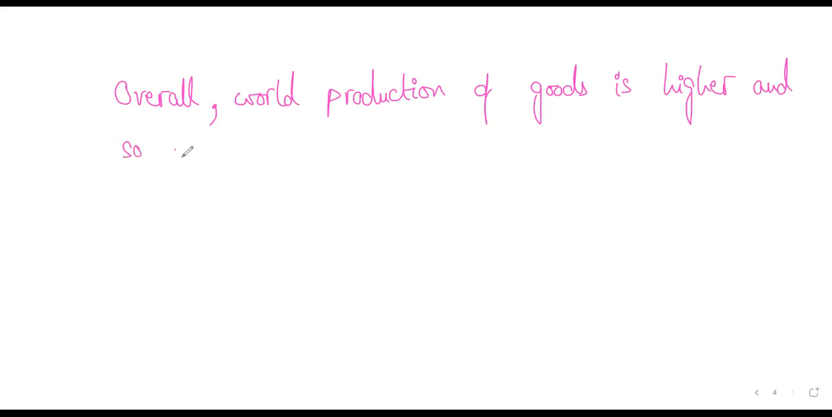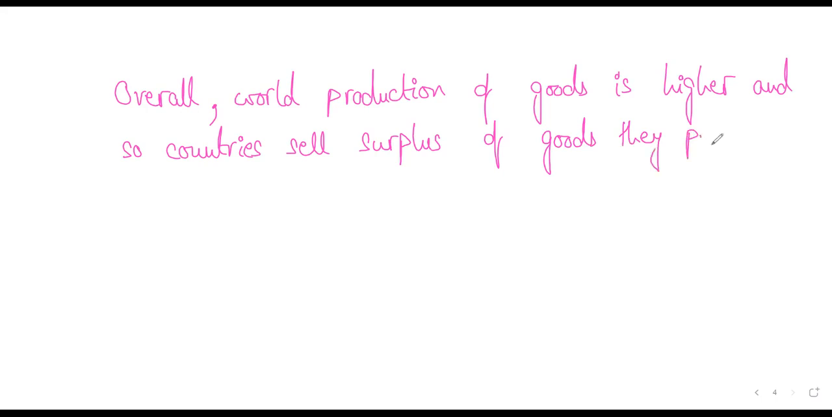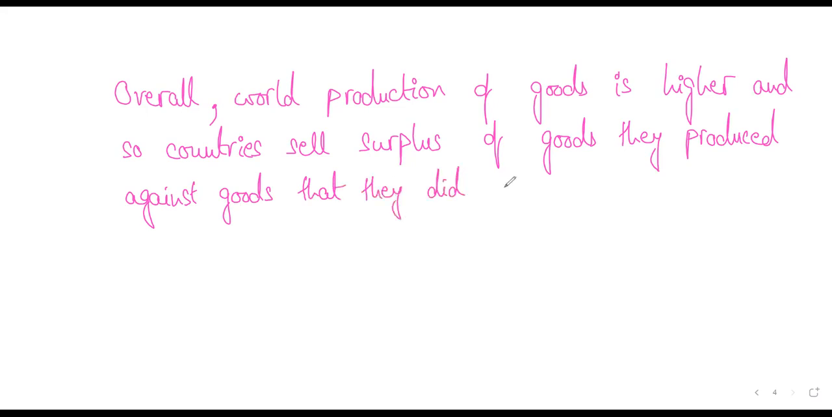countries exchange, sell surplus of goods they produced against goods that they did not produce. That they did not produce. This is making sense, students, right?